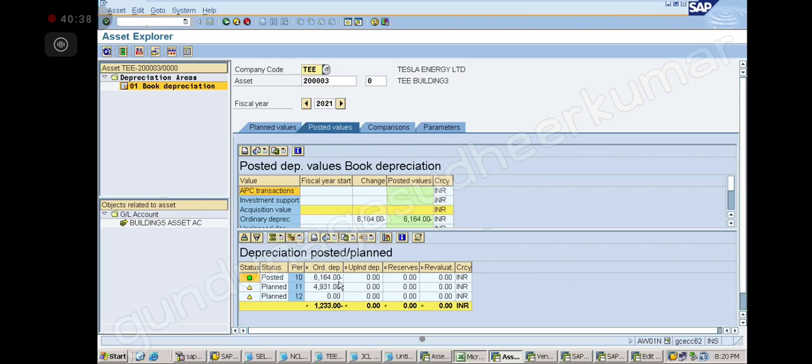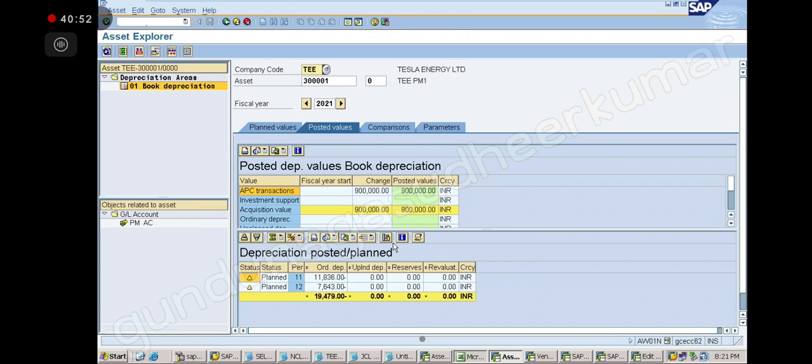And where will this go now? Can you tell me where this depreciation will go? Accumulated depreciation. 3,01,000. Okay? Yeah. You see now? So here, why am I getting 1183? So many things you see.